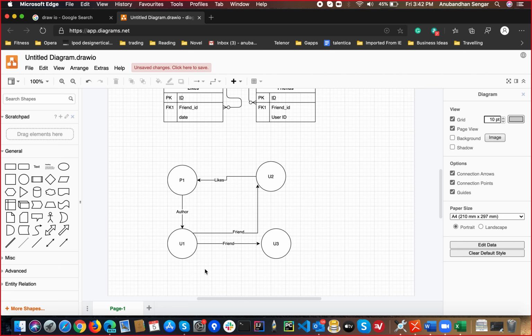And then you have all the relationships as well. So u1 is a friend of u2, u1 is a friend of u3, probably u3 might be a friend of u2, but in this case it's not. And then u2 is liking your p1, so there is a relationship between u2 and p1, and between p1 and u1, which is an author. So with a simple object structure, the graph database is linked to each other.